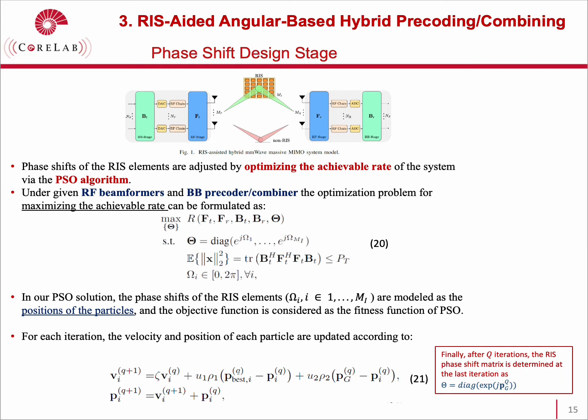In our PSO solution, the phase shifts of the RIS elements are modeled as the positions of the particles, and the objective function is considered as the fitness function of PSO. For each iteration, the velocity and the position of each particle are updated according to equation 21. Finally, after Q iterations, the RIS phase shift matrix is determined at the last iteration.